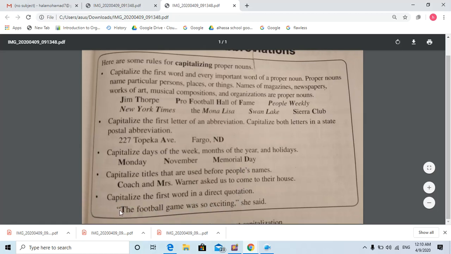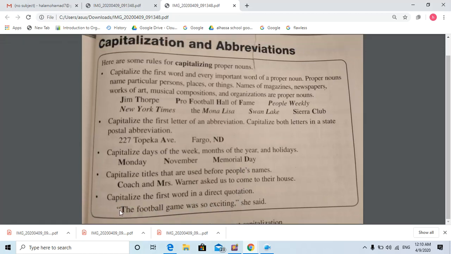And put in your mind that the pronoun I should be capitalized in any place. If it is in the beginning, in the middle, or at the end, it should be capital. The pronoun I, not letter I. The pronoun I. I am Ahmed.